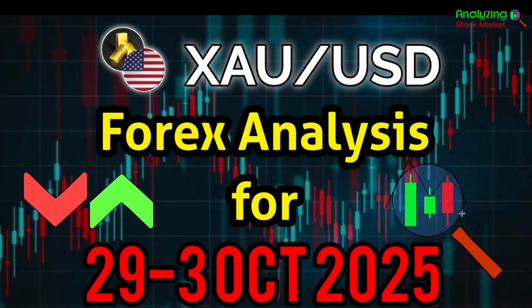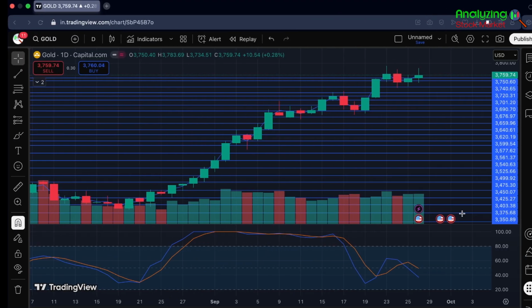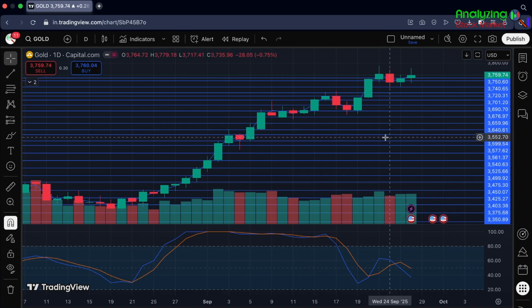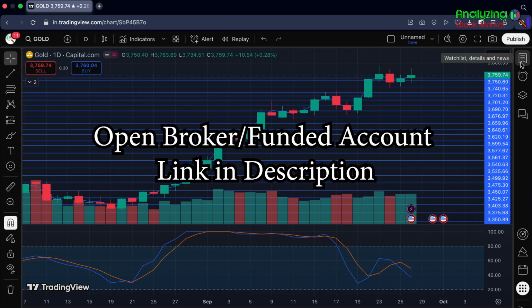So today we'll be talking about the XAU USD pair. We'll do the Forex analysis for 29th September to 3rd October 2025. So let's go straight to our charts. So here I have already opened the chart. First, let's see what happened in Gold USD on Friday.